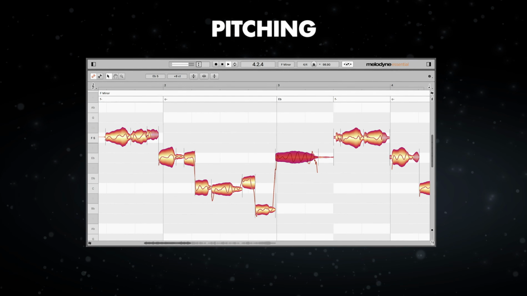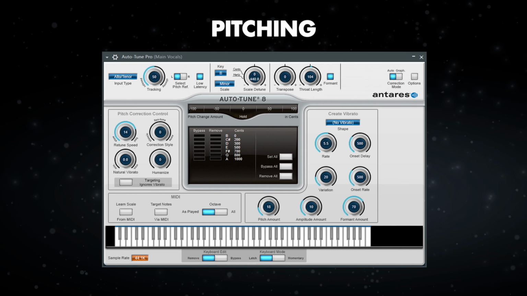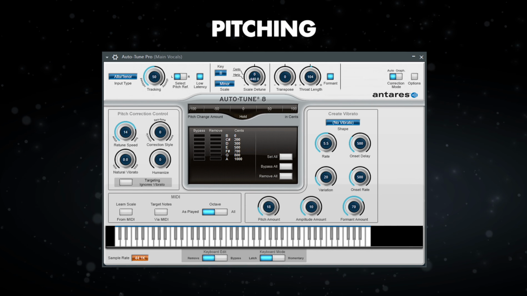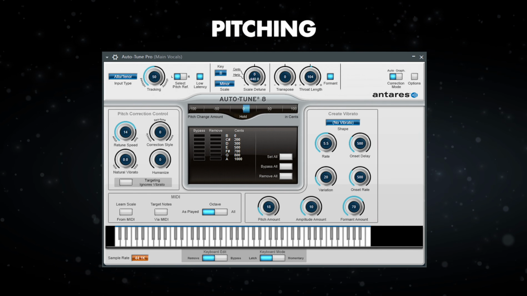Then we have the pitching stage. And for this I'm going to be using Melodyne to correct some of the vocal notes, and then Autotune to make it sound spot on. Just make sure you put it to the key of the song and adjust your return speed until you're happy with the result. Because at least then I'll feel something.